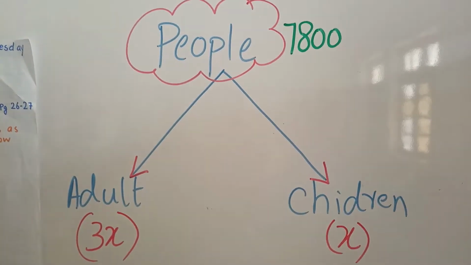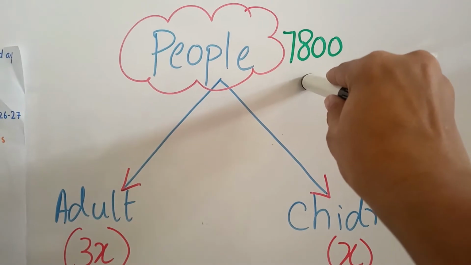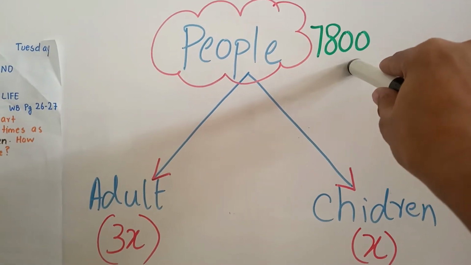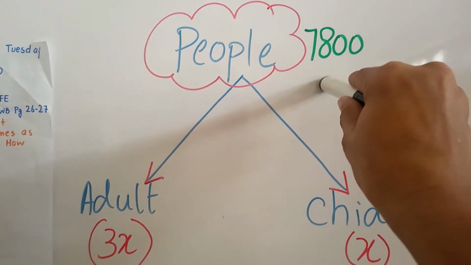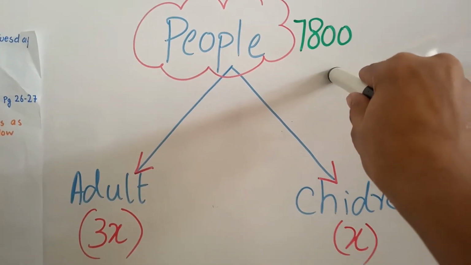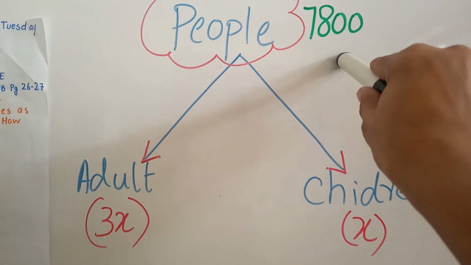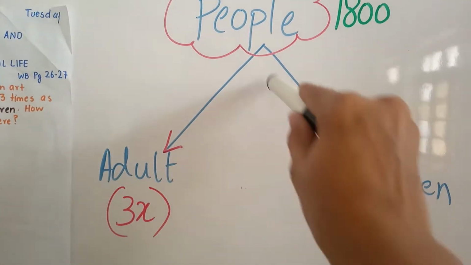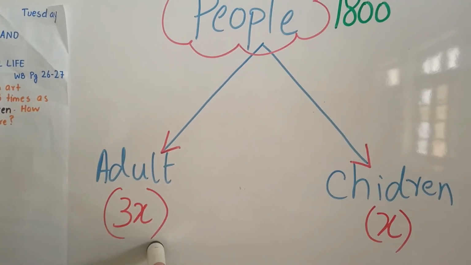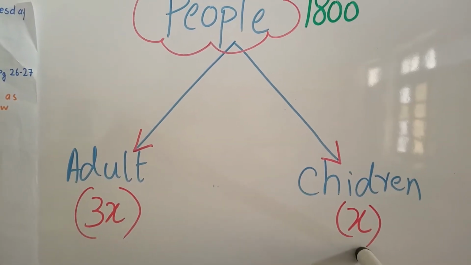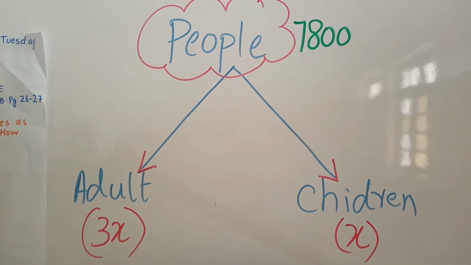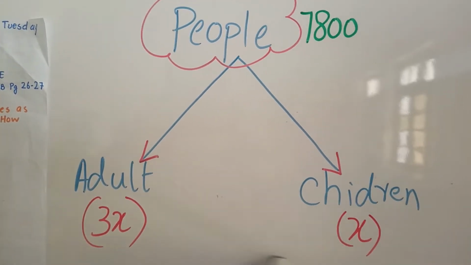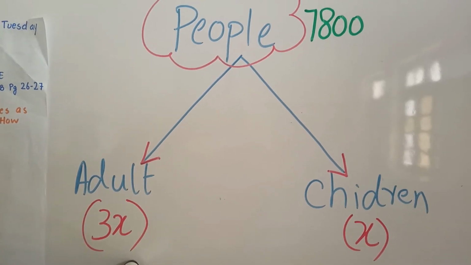Now see here, according to the question, there are 7,800 people. Out of these 7,800 people there are adults and children, and adults are 3 times as many as children. It means if the portion or part of children is x, then the part of adults will be 3x.